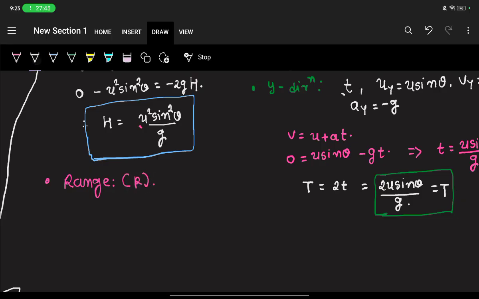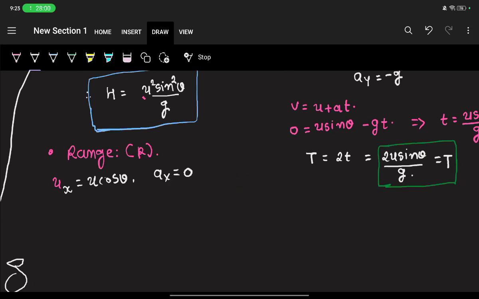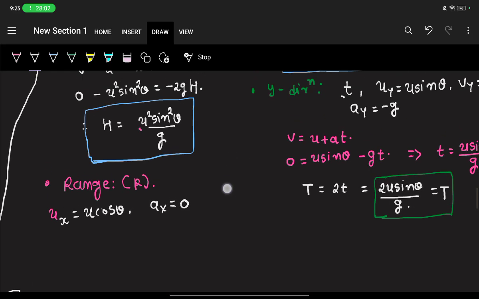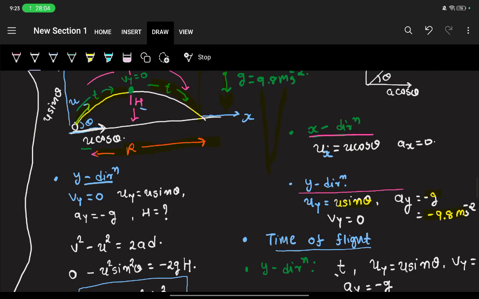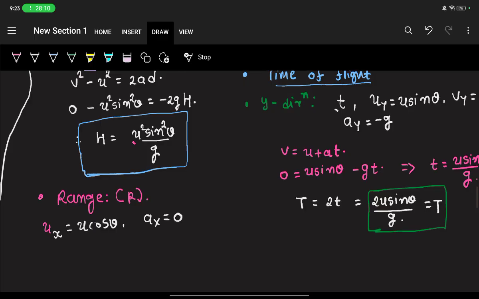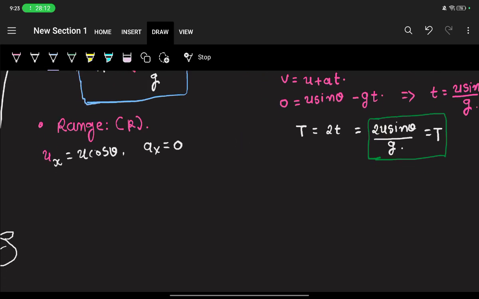First of all, in the x direction, the initial speed is u cos theta, and there is no acceleration. So how can we find this range? Range is nothing but a distance, so we can use the other formula, d is equal to ut plus 1 half at square.